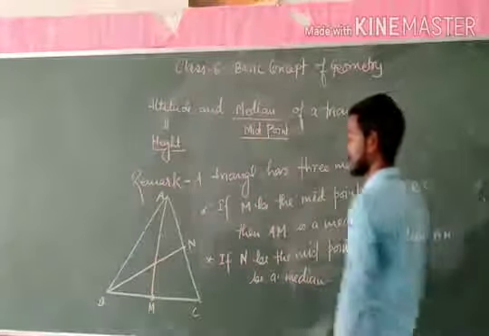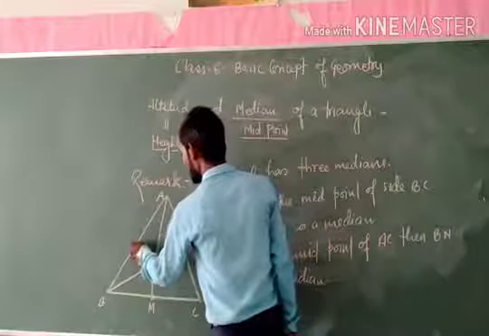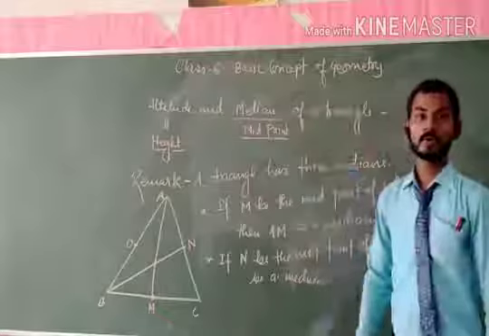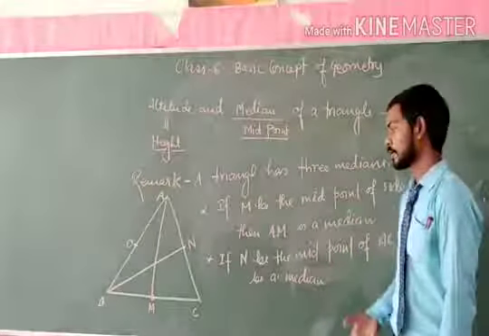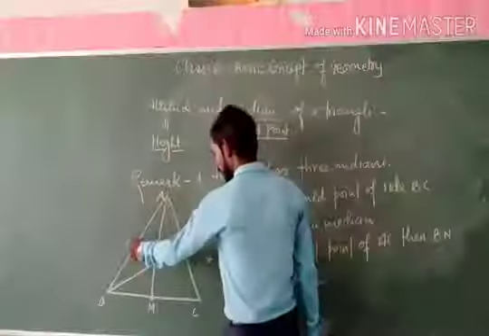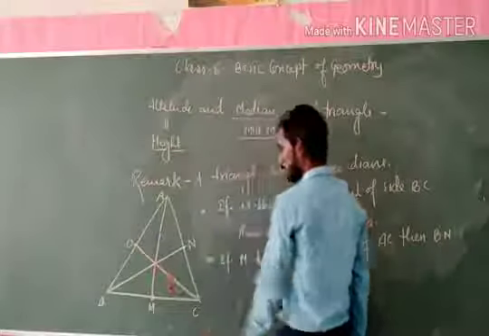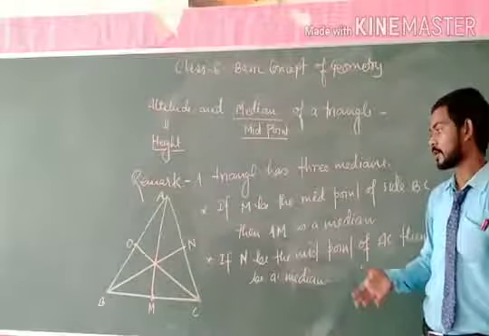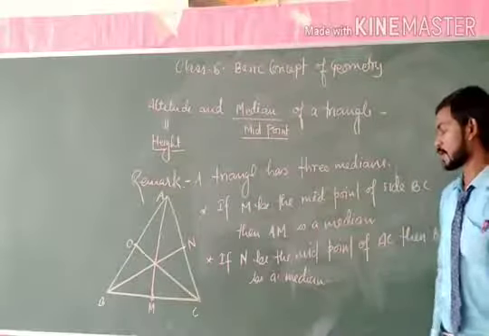And also, if O be the midpoint of the side AB, then the line segment OC is the median of the triangle.